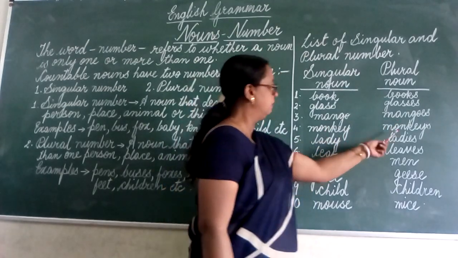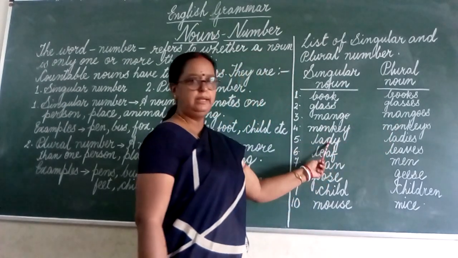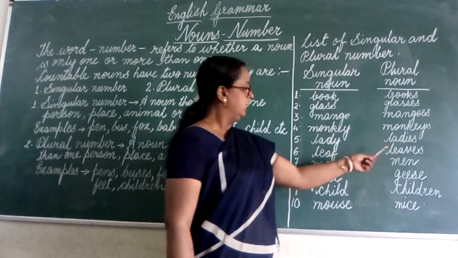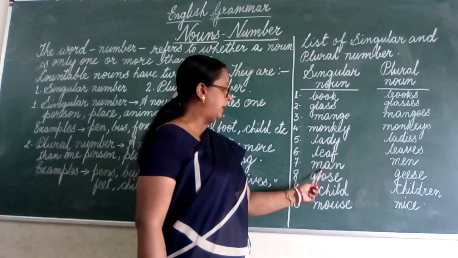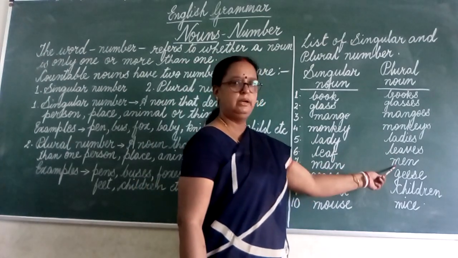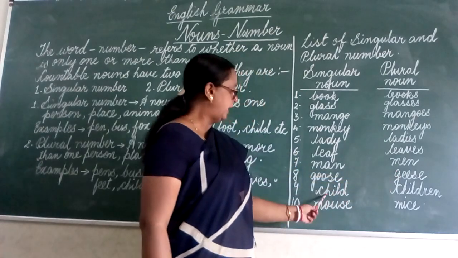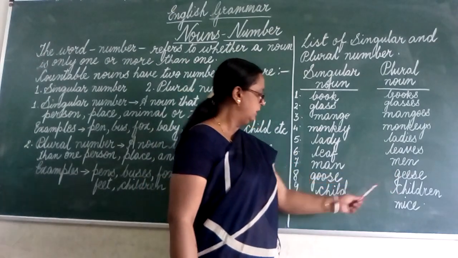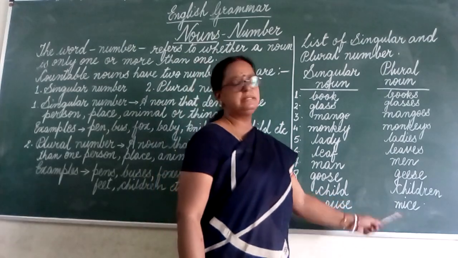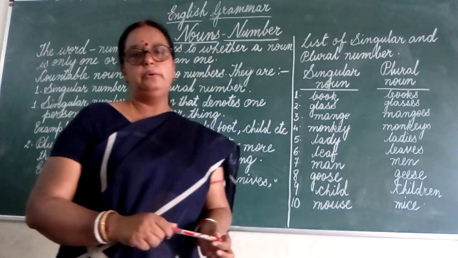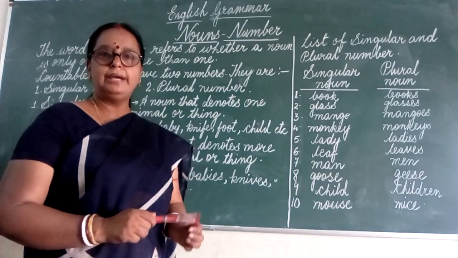Monkey, monkeys. Lady, ladies. Leaf, leaves. Man, men. Goose, geese. Child, children. Mouse, mice. These are some of the examples of singular number and plural number.